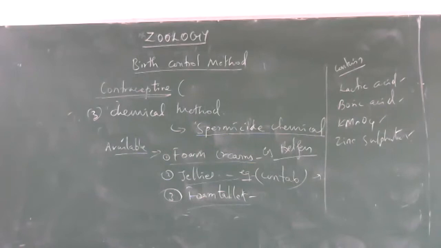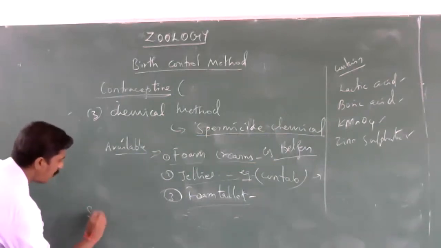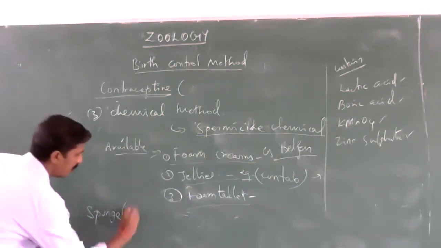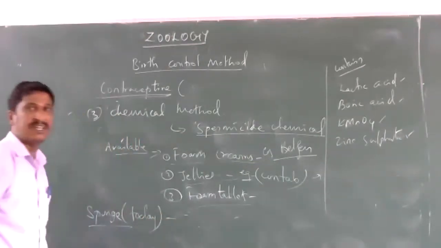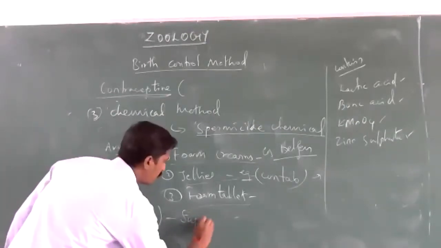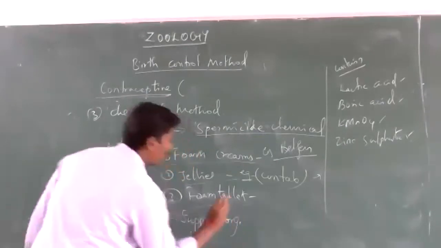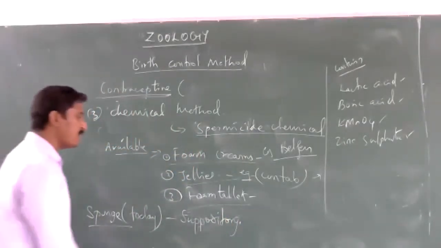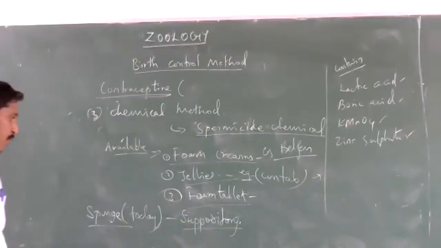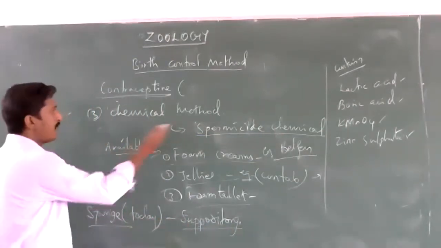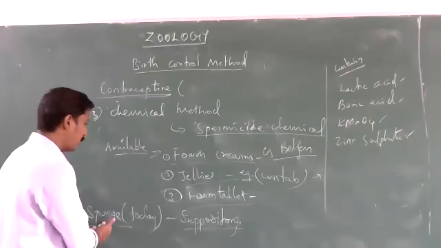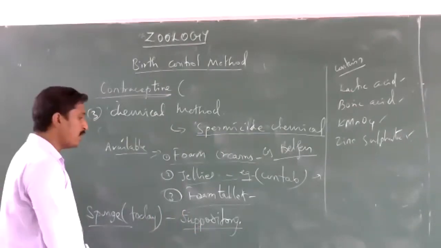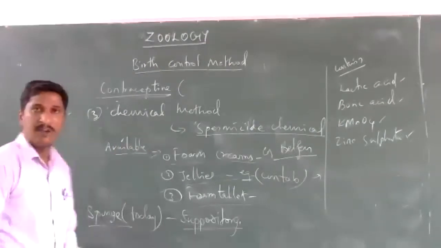And one more thing. Some of the spermicides are called sponge. The example is the brand Today. The sponge is also a suppository. And a suppository, you know, is a melting kind of product. The sponge Today is a suppository type of melting product, also used in the chemical method of contraceptive.